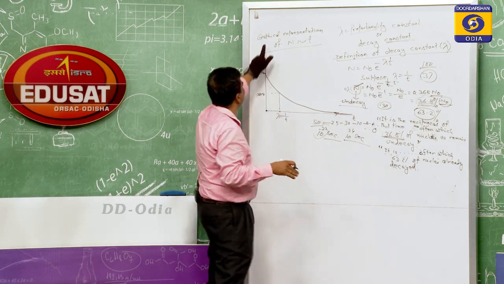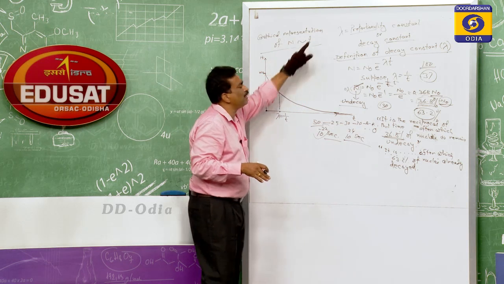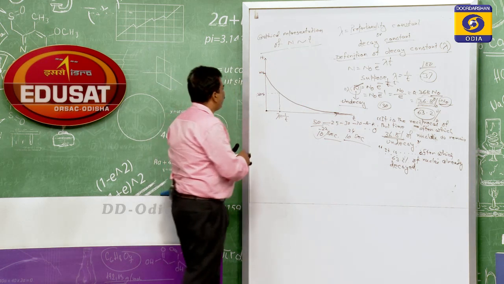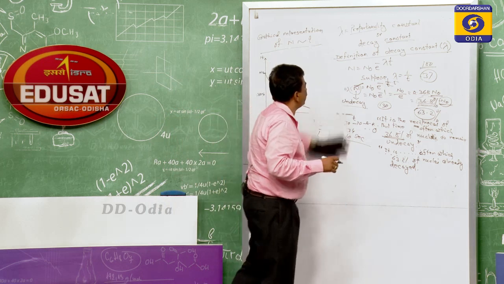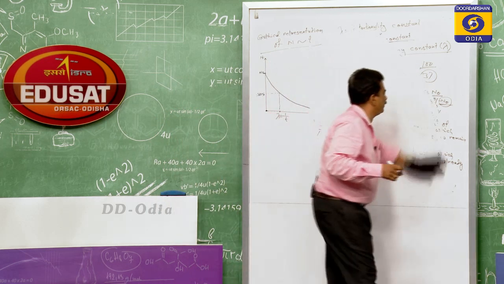So this is the graphical representation of the number of atoms present with time. After that we will discuss another thing, that is the half life.